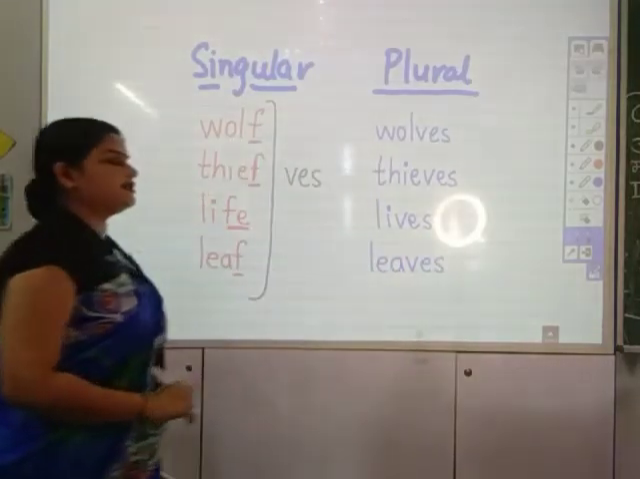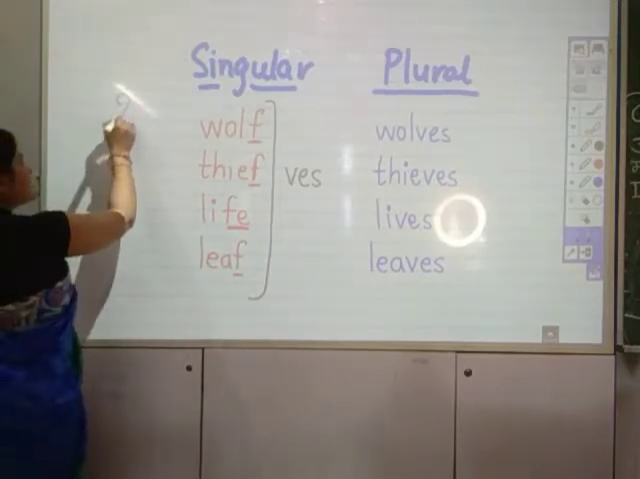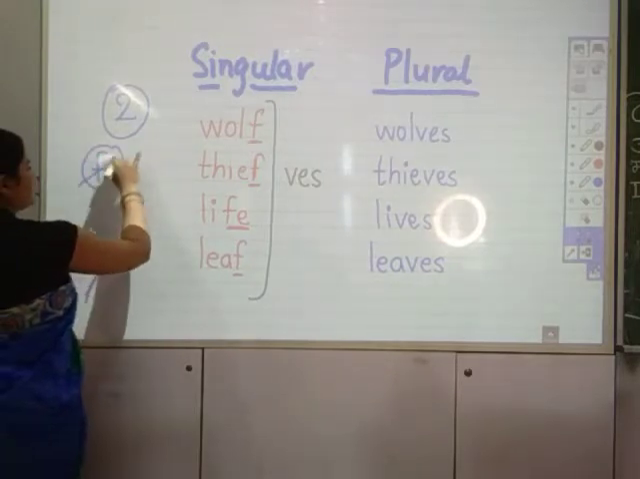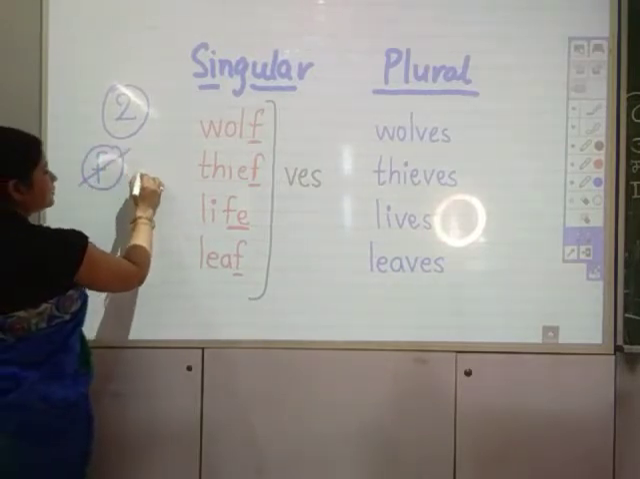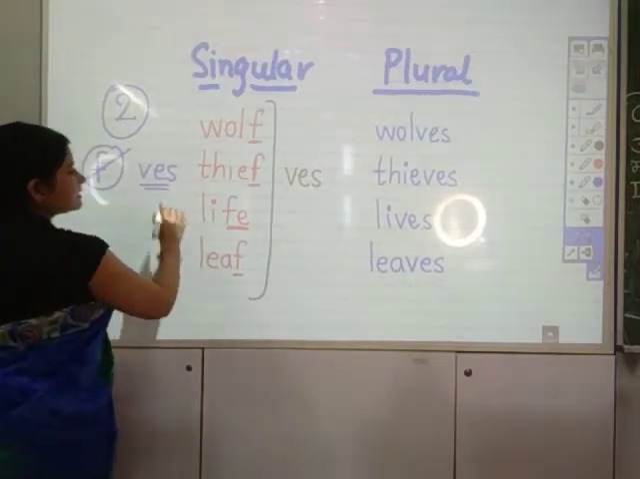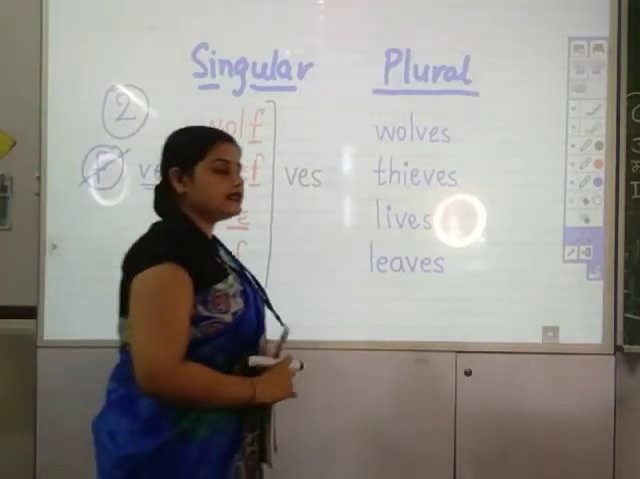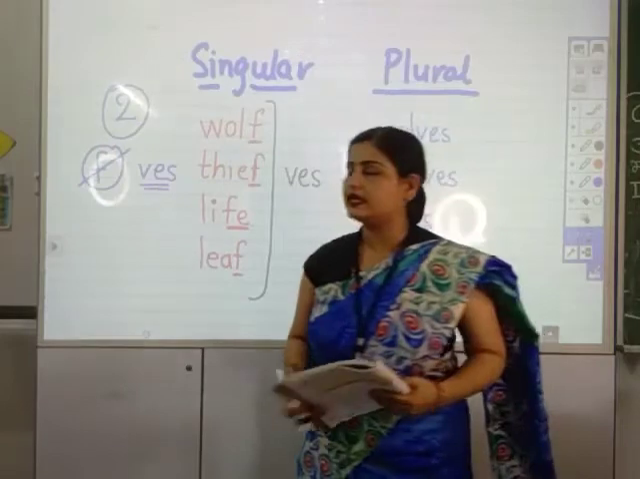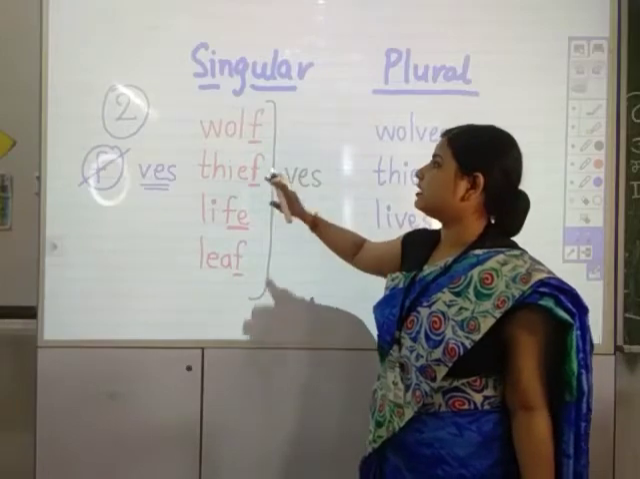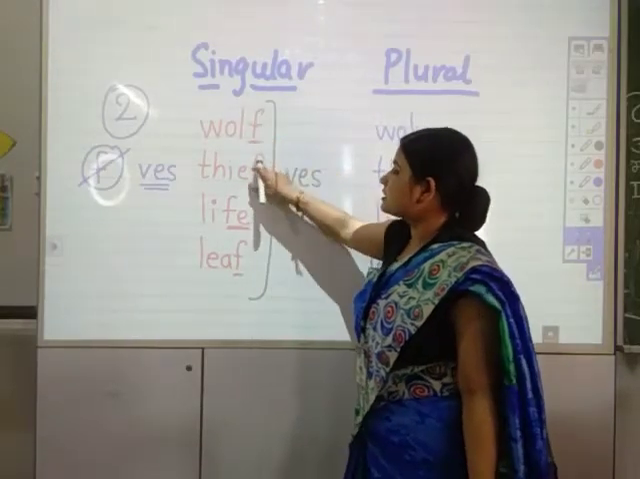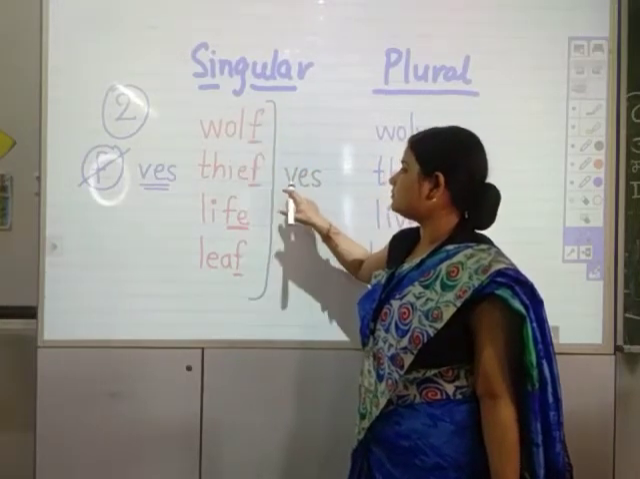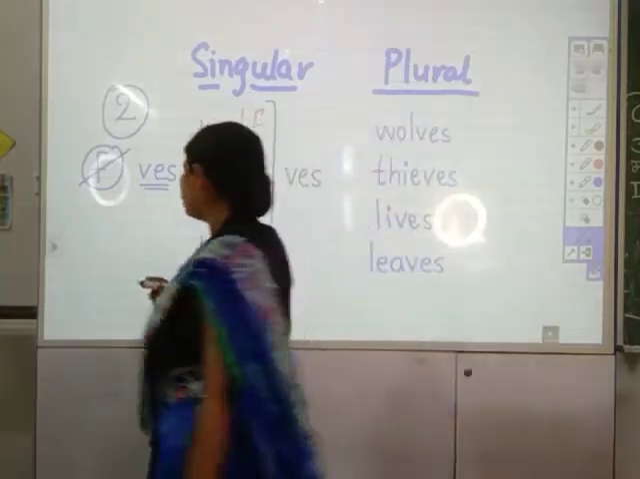LEAVES. Leaves. So here this is rule number 2, that we have to omit F, and instead of F you have to add VES. F को हटा के VES add on करना है. Instead of F we have to write VES to make the naming words plural. To make the plural of the naming words whose last sound is F or FE, we have to write VES instead of F.